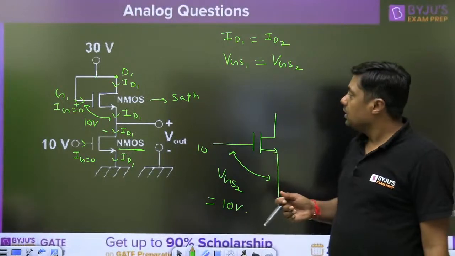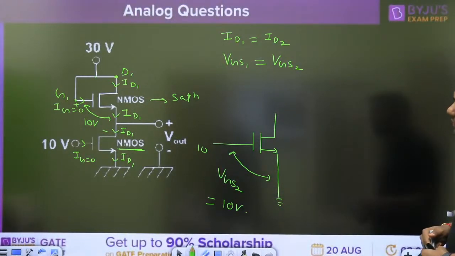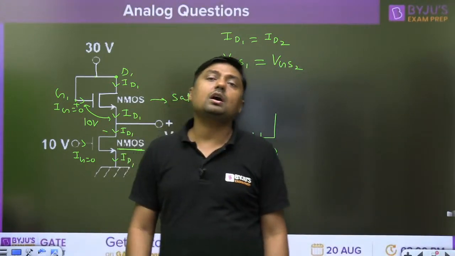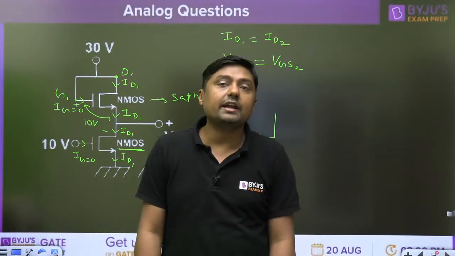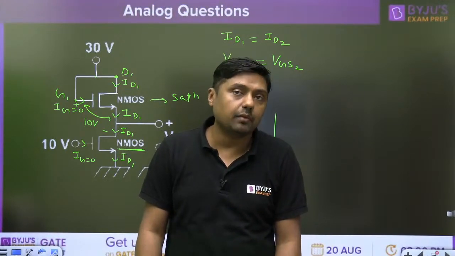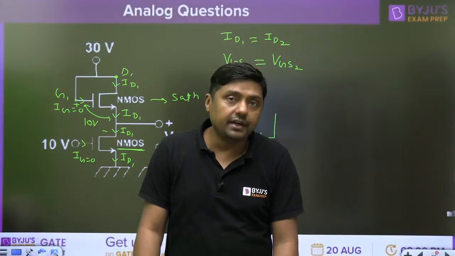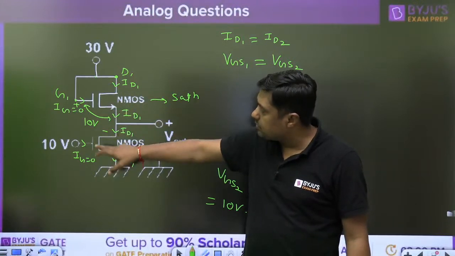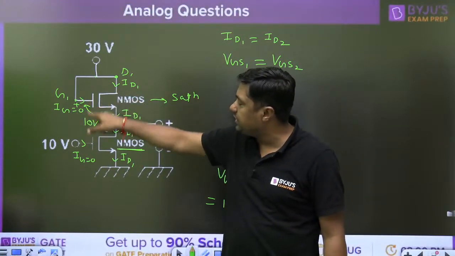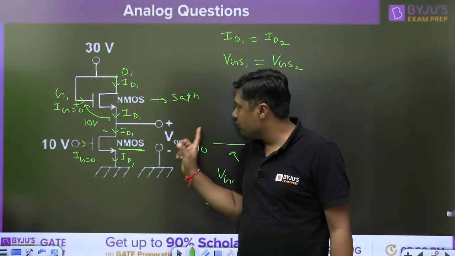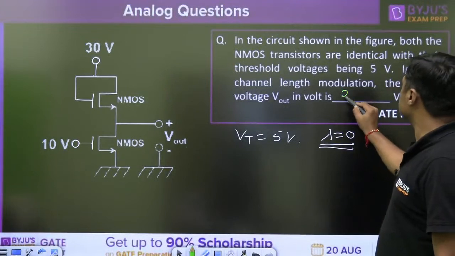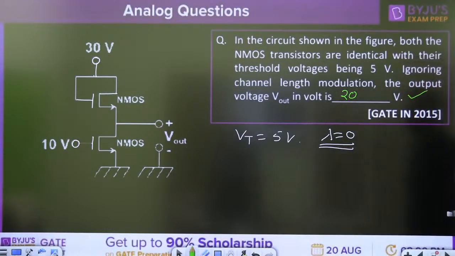Very simple. Right? I think that concept is clear, everyone. So always remember, when identical NMOS are connected in series, the current will remain same. If the current will remain same, means both are identical, and that's why VGS1 and VGS2 are same. When VGS is same, that is the 10 volt. 30 minus 10, you are going to get the value 20 volt. 20 volt is the answer for this question. 20 volt in 2015. Next one.